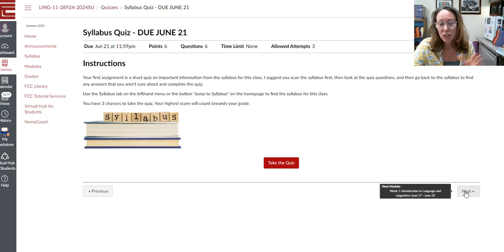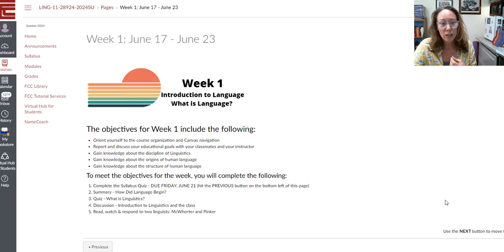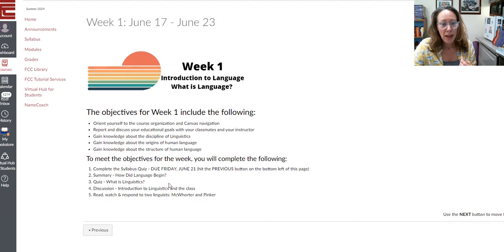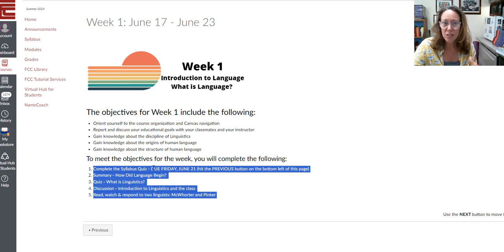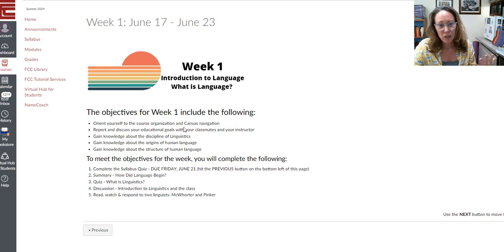Okay, then you can move right on through to the week 1 module, and for the first week we have 5 assignments, well, including the quiz that I just showed you about. So these are the different assignments, and I give you the objectives and kind of a little bit of an overview of what we're going to be doing, and then you're going to want to use the next button to work your way through the module.